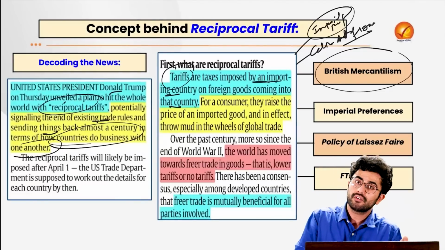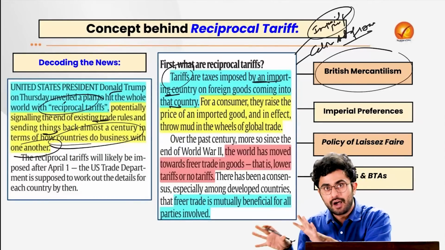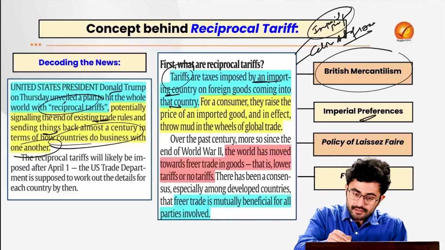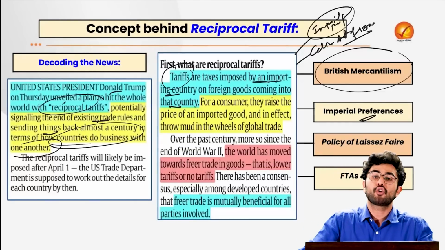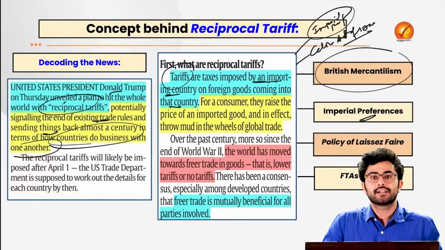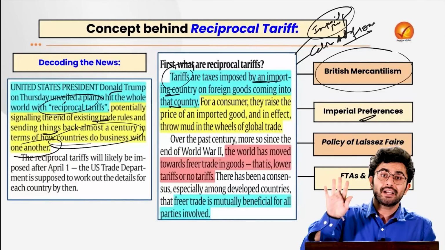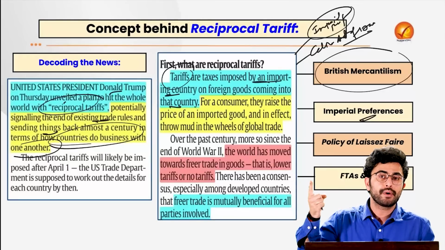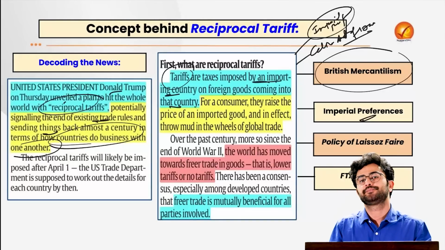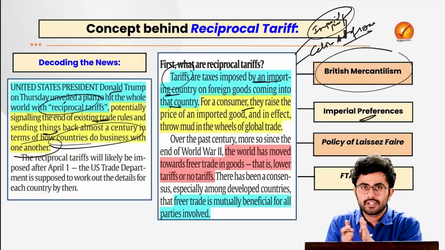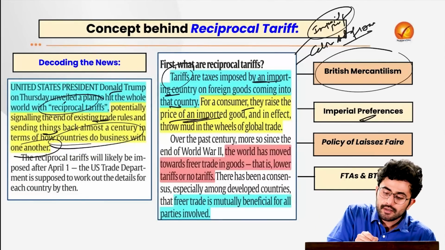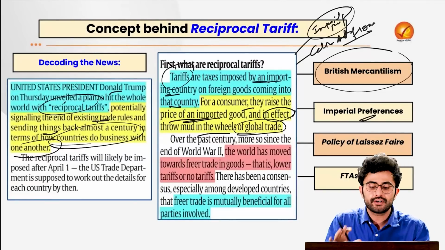So obviously their products became what? Much cheaper in our country. And thus British products started flooding our market. That's how R.C. Dutt, in the Economic History of India, remarked that by the year 1880, two-thirds of every cloth worn by Indians had a British tag. The idea is that for a consumer, such tariffs raise the price of an imported good and in effect throw mud in the wheels of global trade.